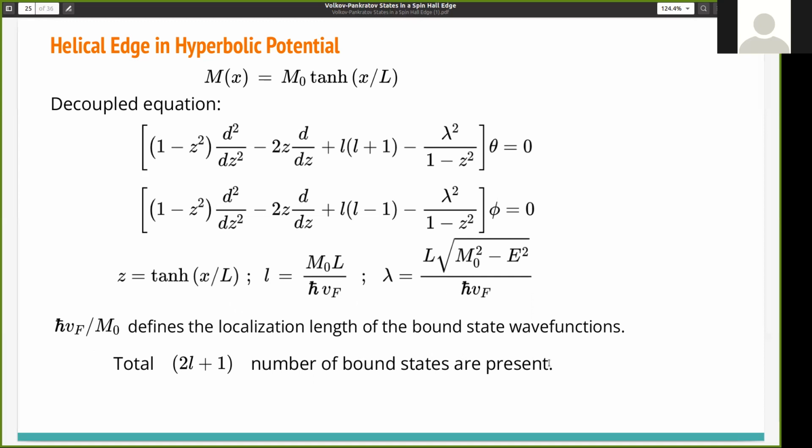This is the key difference with the linear case, because in the linear case we had an infinite set of bound states, but here the number of bound states is finite. And you can see that these two equations look just like the angular momentum equations. Therefore the solutions are given by the associated Legendre functions P_l^lambda(z) and P_l^(lambda-1)(z).